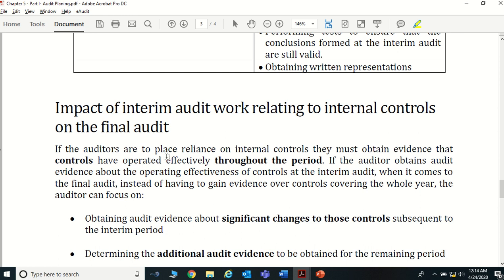If the auditors are to place reliance on internal controls, they must obtain evidence that the controls have operated properly and effectively throughout the period. Now normally, when you're doing a very small company audit, say for example a very small private limited company audit, you're not worried about the controls. Normally for small companies, inherently they are overriding the controls, right?